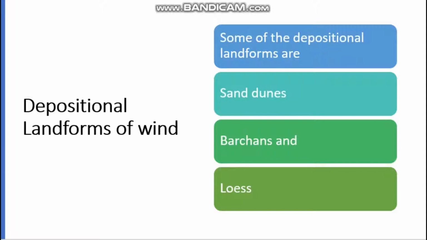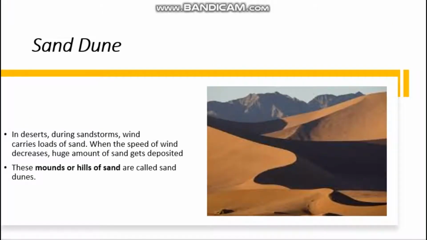Okay students, next one, depositional landforms of wind. What are the depositional landforms of wind? Some of the depositional landforms are sand dunes, barchans and loess. So one by one we can learn about these in detail. First one, sand dune. In Tamil we say Manal Medu.